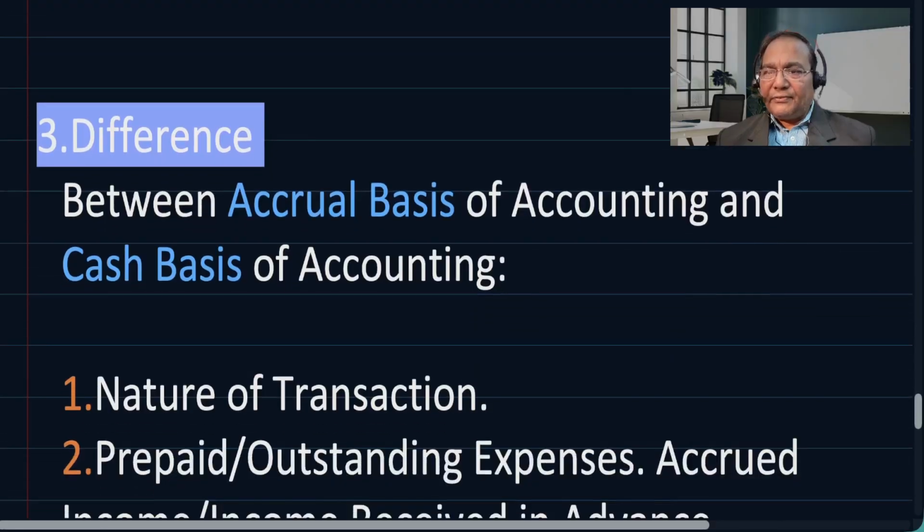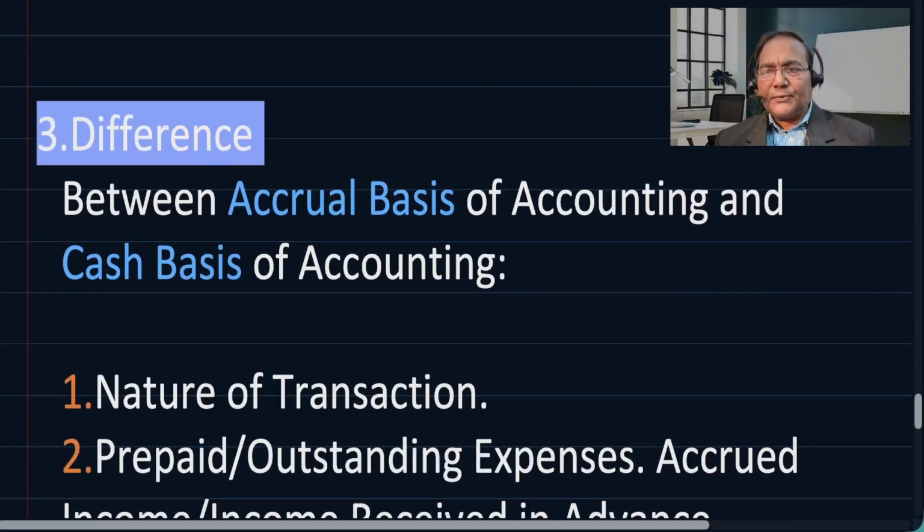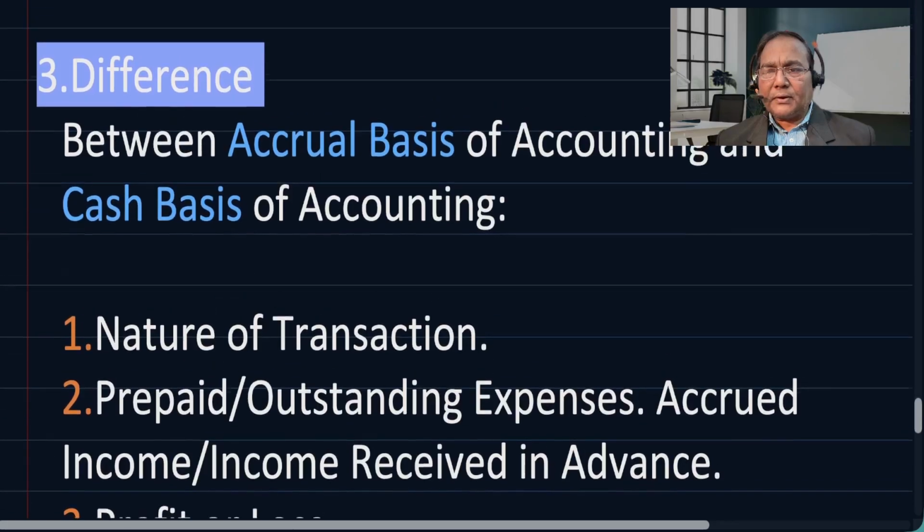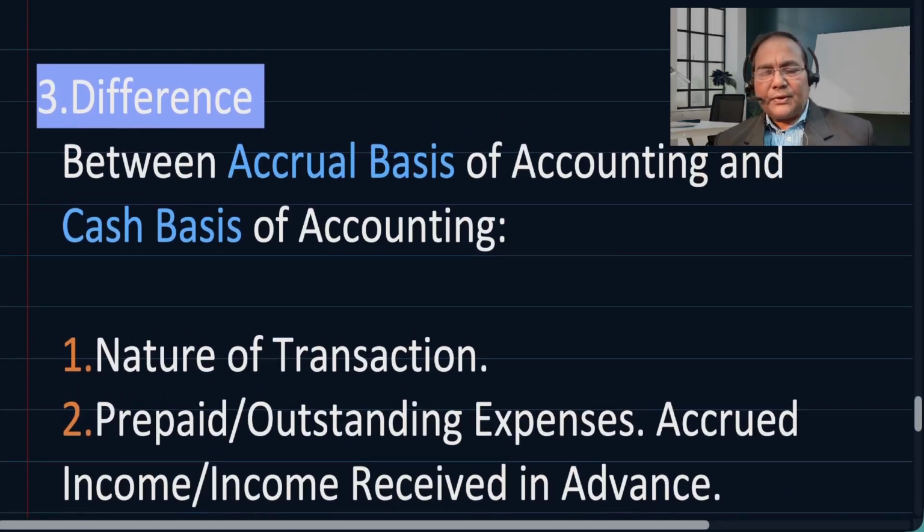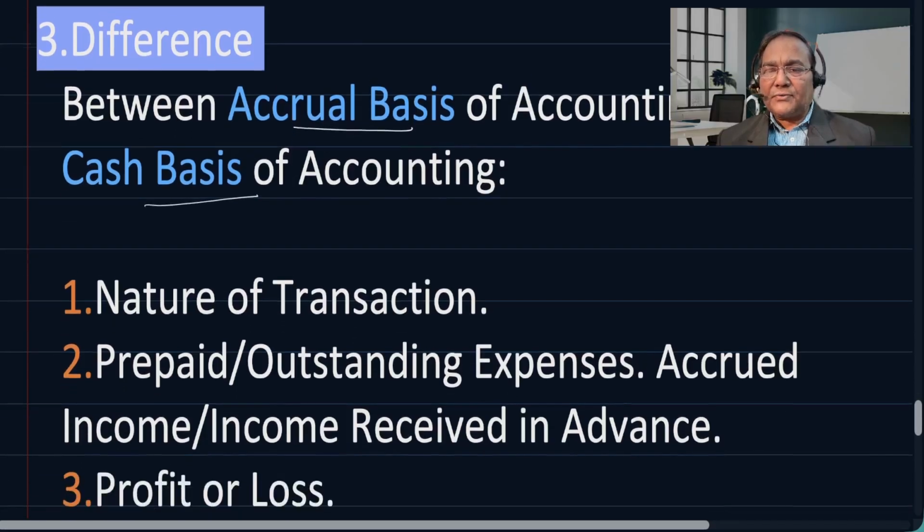Now, there are certain differences, though by and large we have covered all the differences, but let's pay attention to this quickly. Difference between accrual basis and cash basis of accounting. One is nature of transaction.